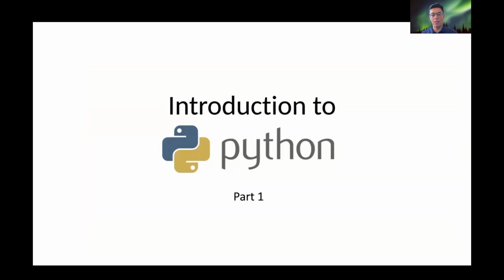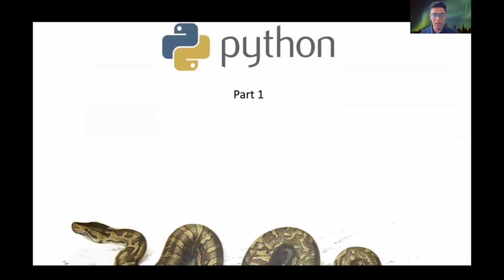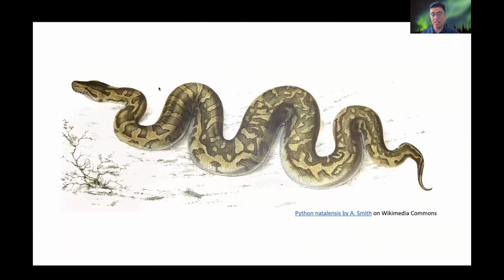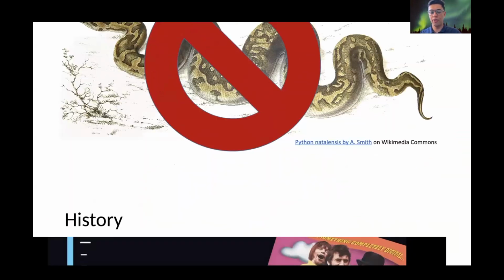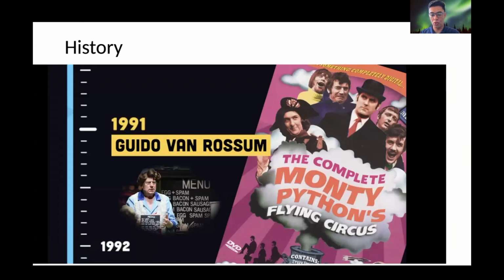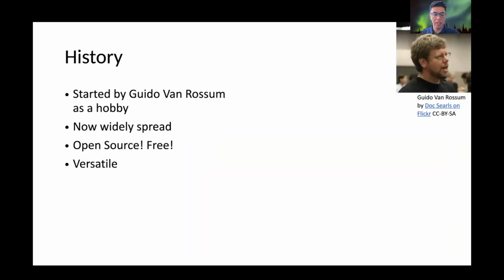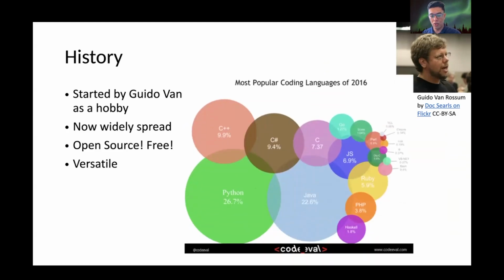So hi guys, this is the introduction to Python part 1. As the name suggests, the Python language isn't actually derived from the Python snake. Instead, it is derived from the famous BBC comedy sketch show, Monty Python's Flying Circus. It was started by Guido van Rossum as a hobby, but now it is widely spread and open source